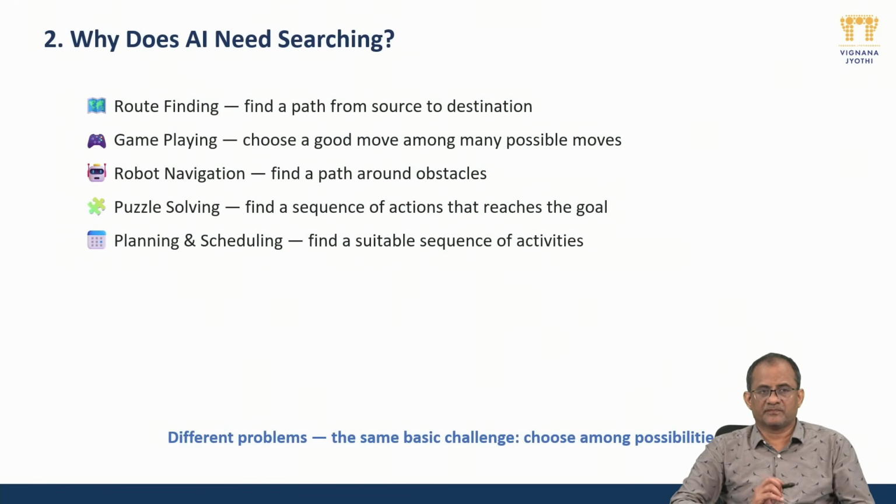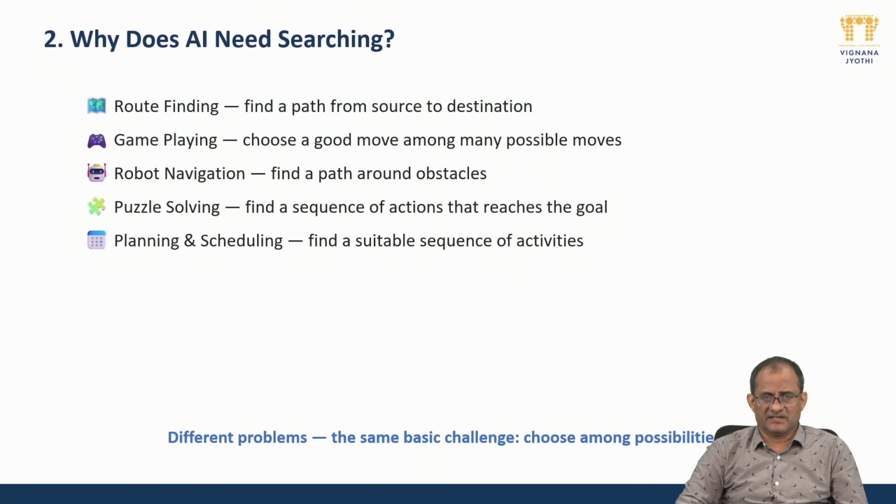Let's see why AI needs searching. There may be different applications. For example, route finding: from one source to one destination, there may be multiple routes available, and I have to find the best route out of them. Another is game playing, which is nothing but the movement of different objects in different ways. I have to play the game to reach my objective. Suppose it's a firing game, bullet firing, where I am supposed to fire at the thief. In which way I should go so that I can reach my target position.